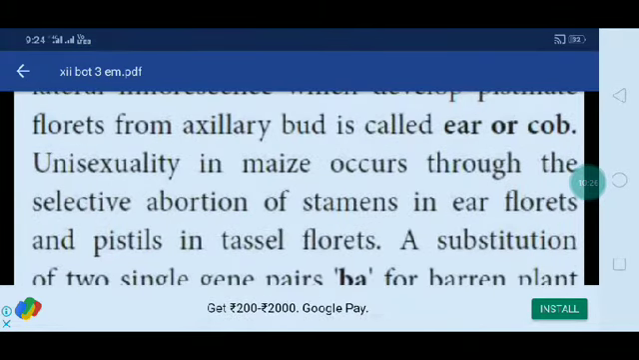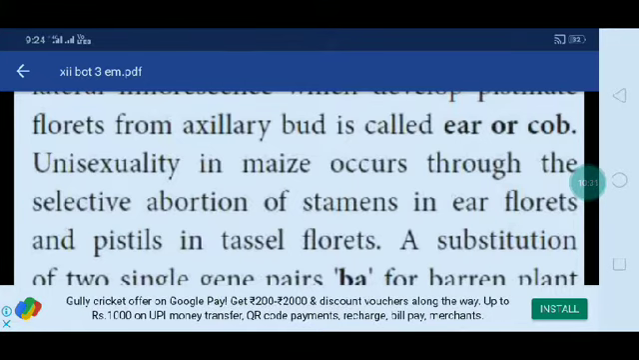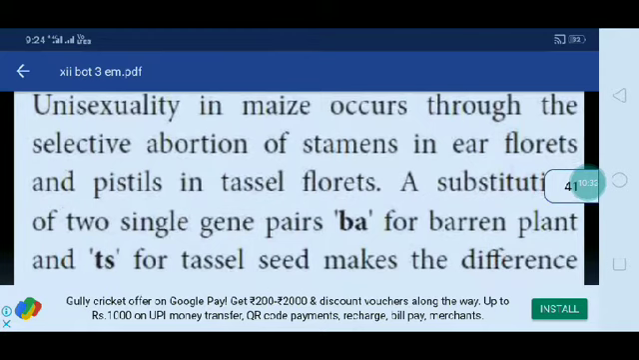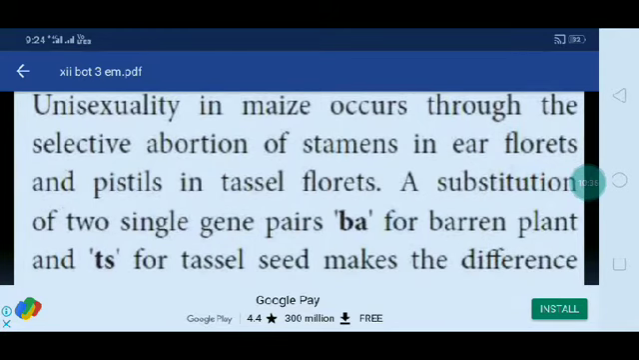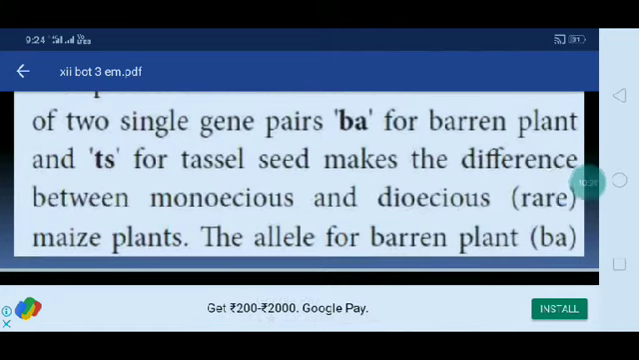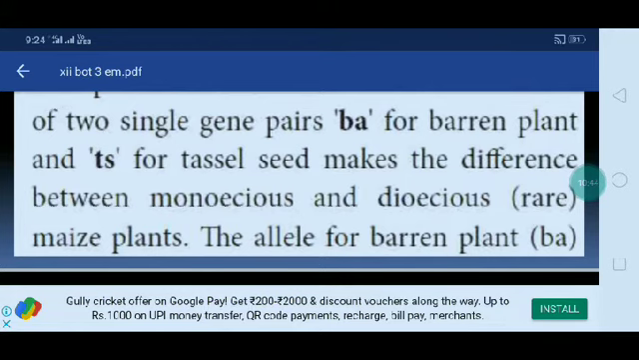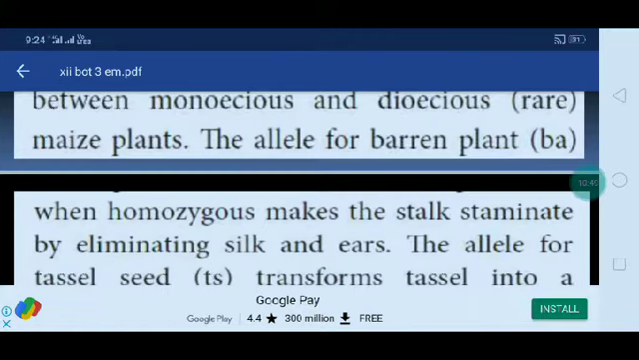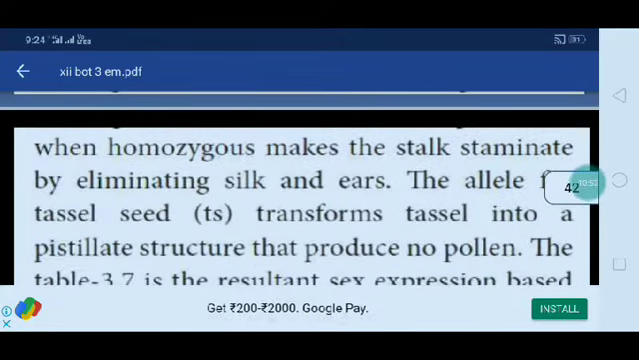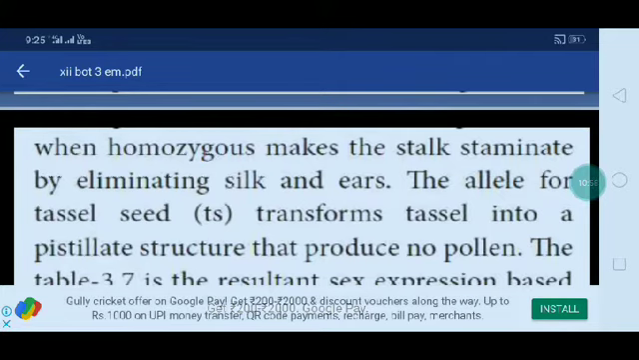Unisexuality in maize occurs through the selective abortion of stamens in ear florets and pistils in tassel florets. Substitution of two single gene pairs, Ba for barren plant and Ts for tassel seed, makes the difference between monoecious and dioecious maize plants. The allele for barren plant, when homozygous, makes the stalk staminate by eliminating silk and ears. The allele for tassel seed transforms the tassel into a pistillate structure that produces no pollen.